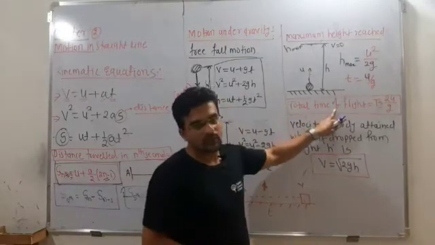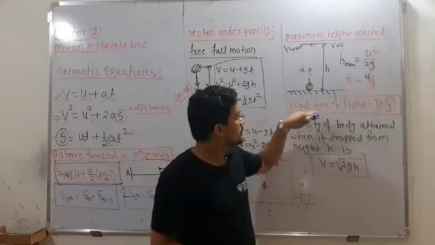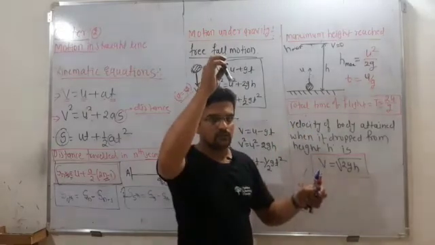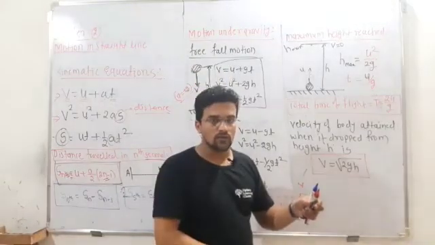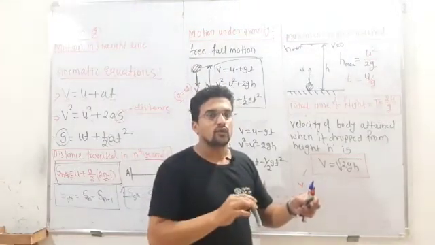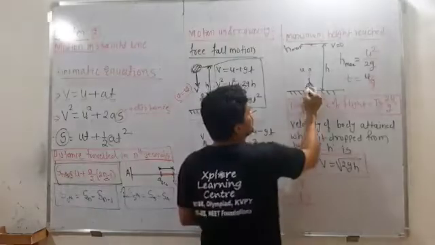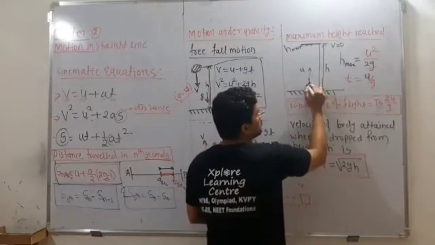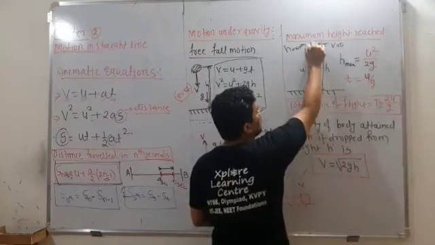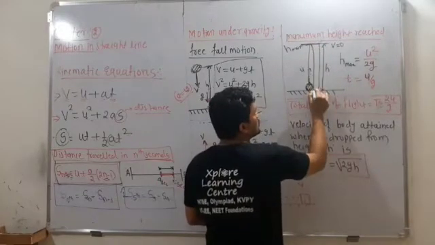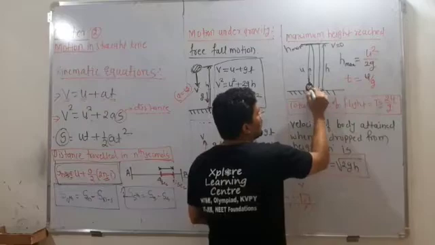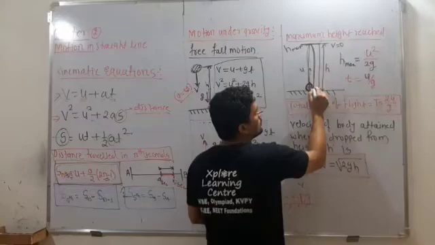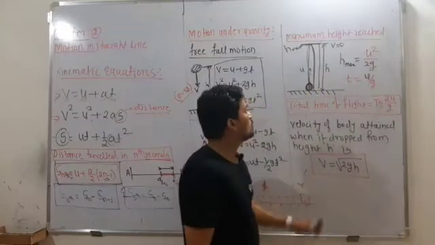And then there is the time of flight. This is the last thing, the total time of flight. Whenever you throw the object, definitely it is going to come down. So the time required to move to maximum height and to come back. That means when you throw this object, it will move to maximum height and it will come back. So the time required to move upward to the maximum height and come back to the same position, that is known as what?